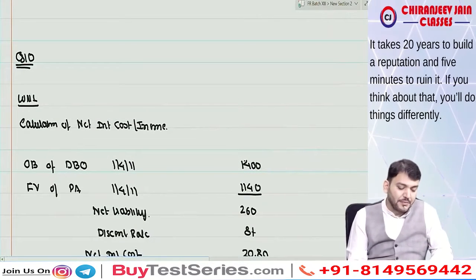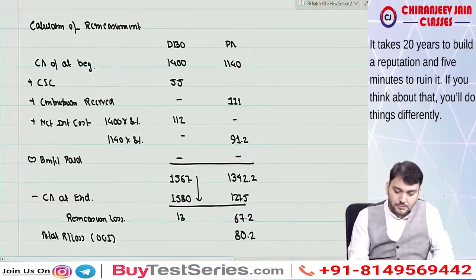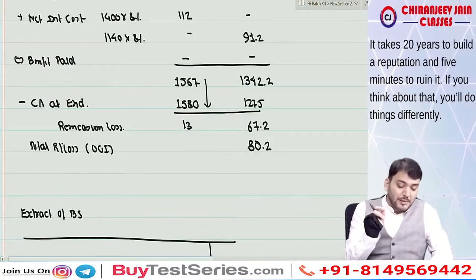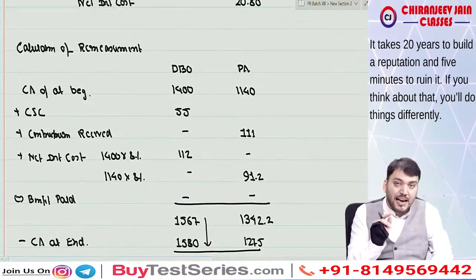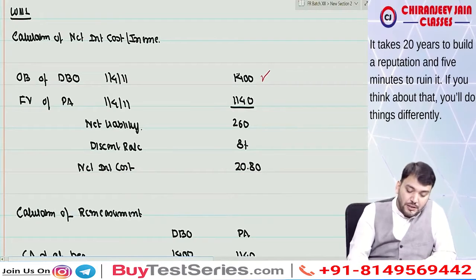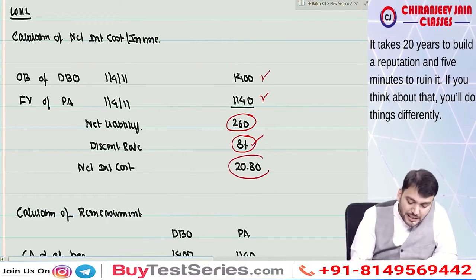So, first we'll calculate net interest cost. Just try to understand. If nothing is given, we'll always assume contribution has been done at the end. With that assumption we have taken. Now this is the opening balance of DBO. This is the opening balance of plan asset. So this is the net liability. On net liability, we can calculate net interest cost by using the discount rate. So that has become net interest cost.